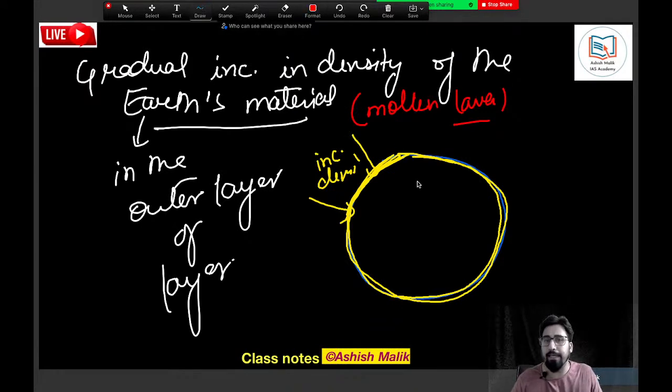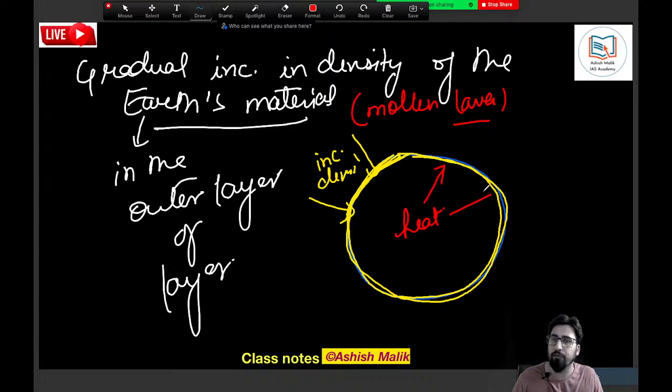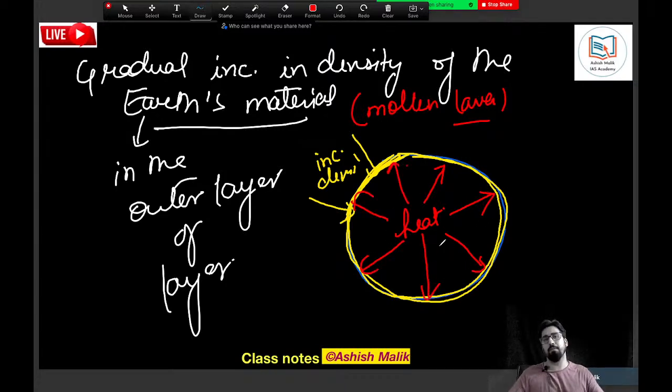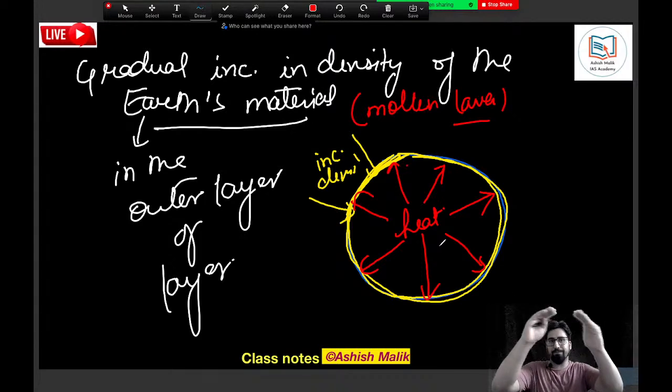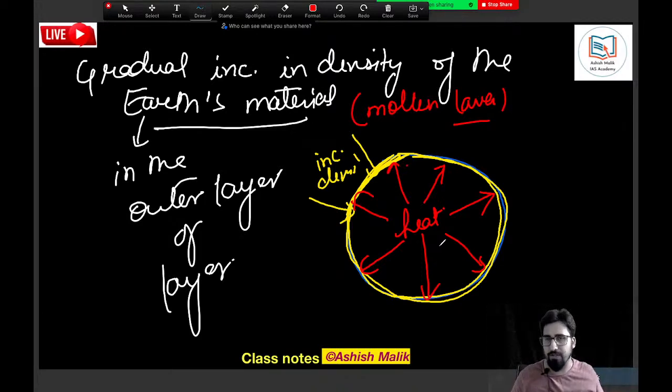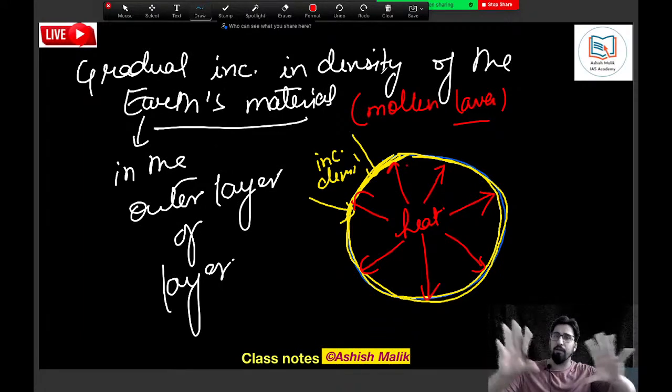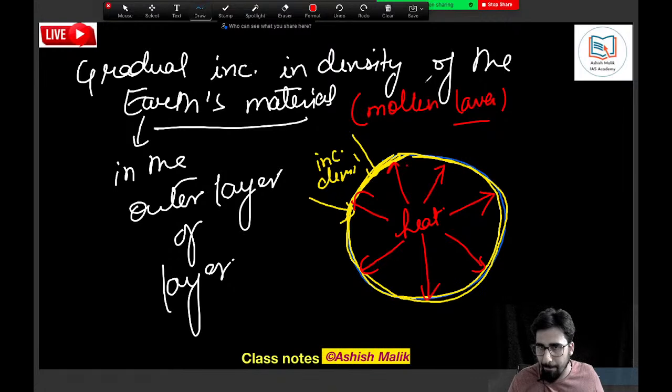So all the heat which was inside got kind of trapped. It could not escape much, because the outer layer material became dense, and due to more density, the heat was not in a position to leave the Earth.